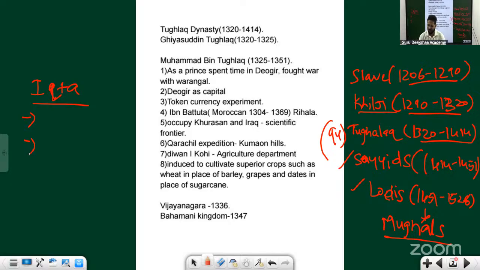The Multan ruler Qubacha, he was defeated by Iltutmish. There is a Bengal ruler, his name is Iwaj, who used to be the Bengal ruler. This Iwaj got defeated by Iltutmish's son. It means, imagine India